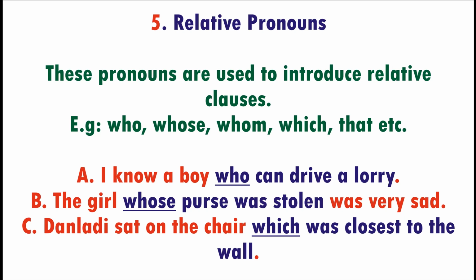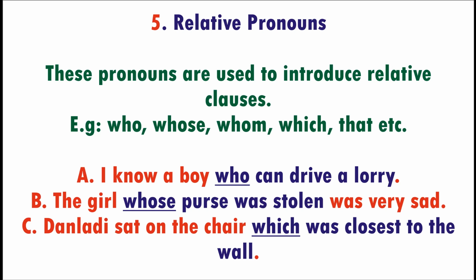I know a boy who can drive a lorry. In this case, who is not an interrogative pronoun because we are not using it to ask a question. Instead, we are using it in a clause that describes the boy. Who can drive a lorry is not a question in this case. It is a relative clause that is describing a boy. A boy who can drive a lorry. So because we use who at the beginning of that clause, we say it is a relative pronoun. The clause is called a relative clause. And the pronoun that we use at the beginning of that clause is called a relative pronoun.